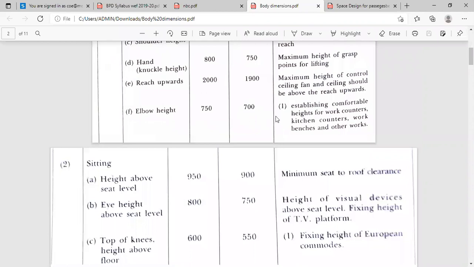Also here some figures are shown. Anthropometric study. In this, average dimensions of adult male, and here average dimensions